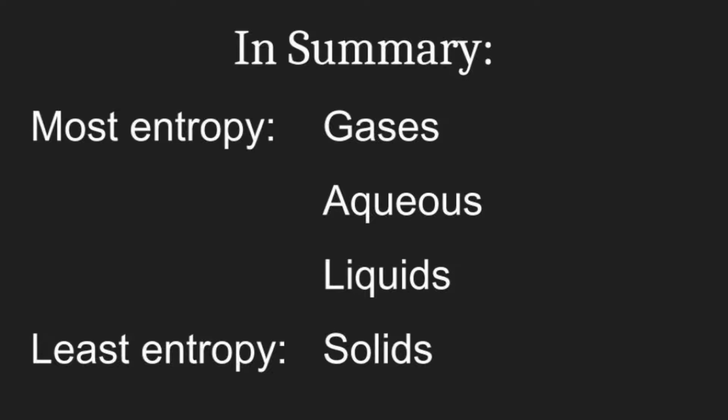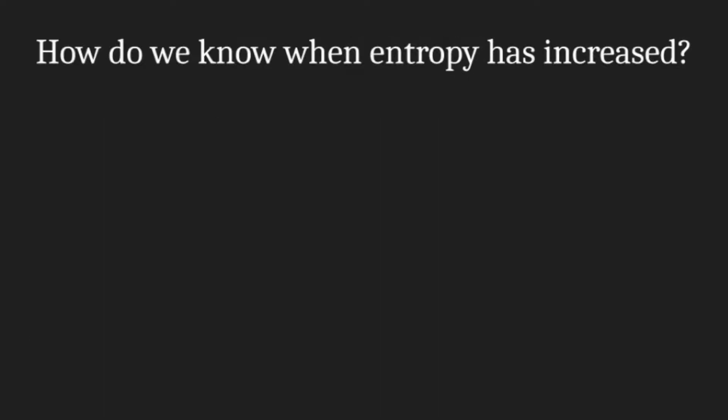Now let's say there's multiple classes in that hallway, maybe during a fire drill. So you have all these different classes getting mixed together, would be similar to the aqueous form. And then gases is recess. You have the kids running around all over the place. So that's what I would use to try to remember the order of these states of matter when it comes to entropy. So now that we know the relative entropies of different states of matter in the aqueous form, now we want to look at a reaction and be able to tell if entropy has increased or decreased.